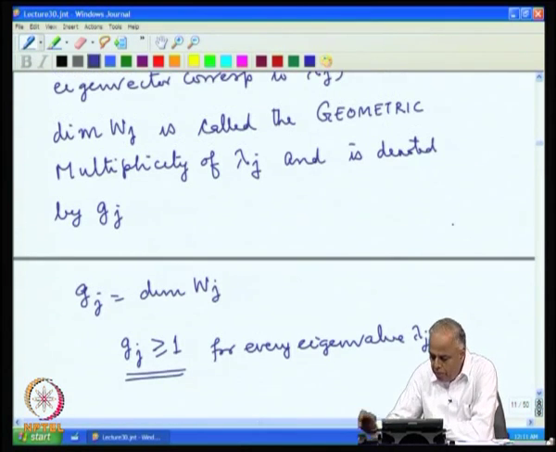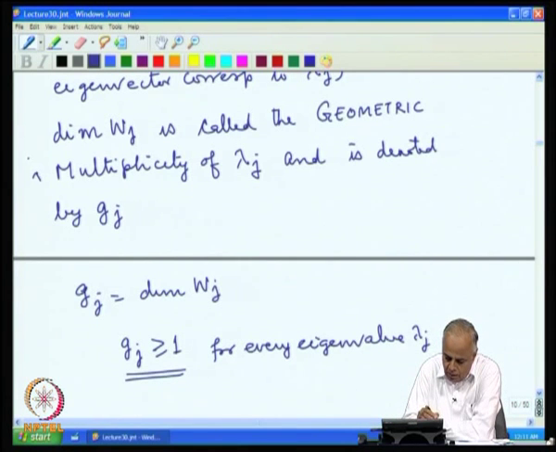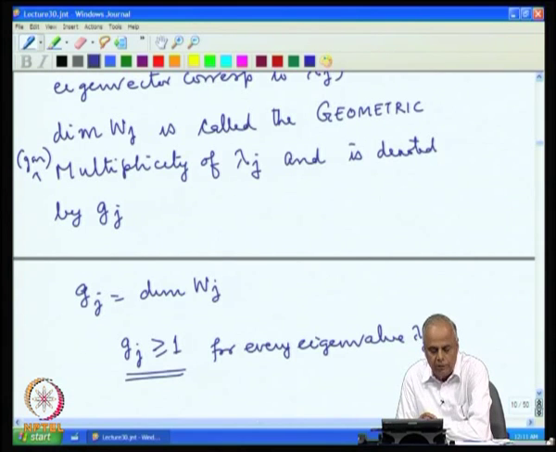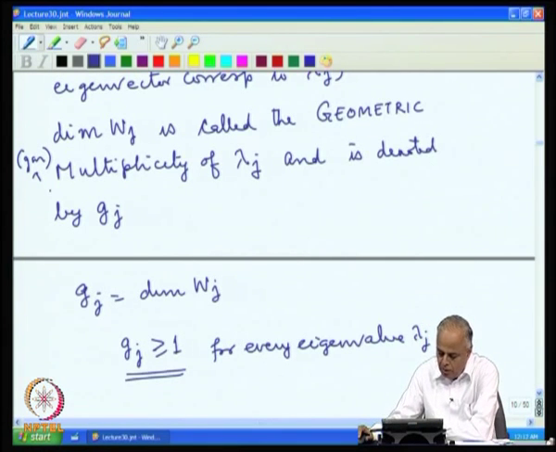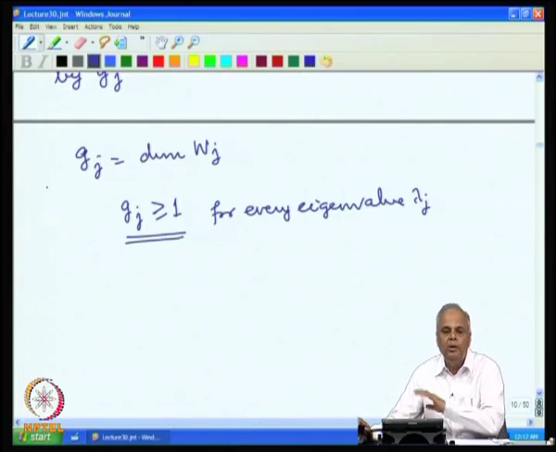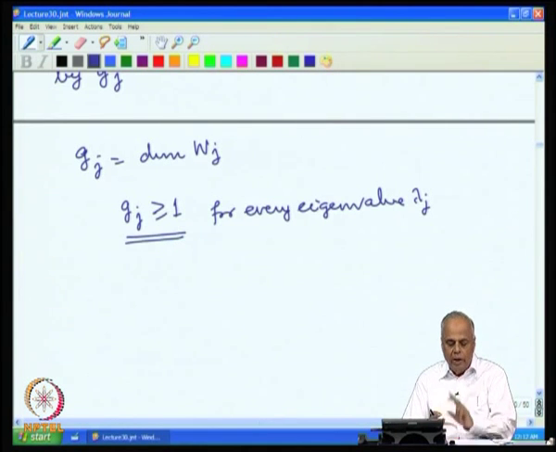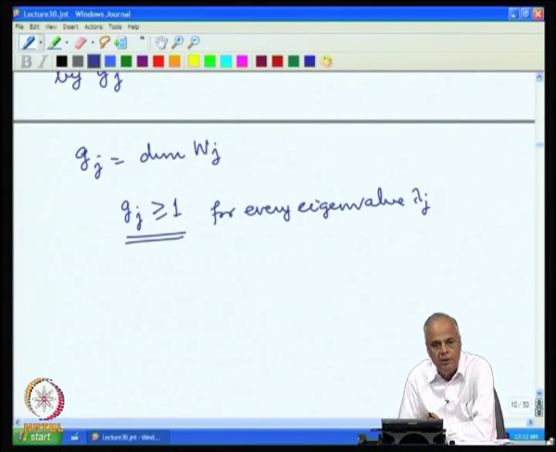We will denote the geometric multiplicity from now on as GM. So, AM will denote algebraic multiplicity, GM will mean geometric multiplicity. So, with every eigenvalue now we have two positive integers associated.